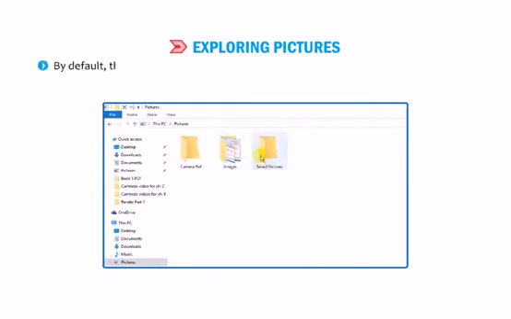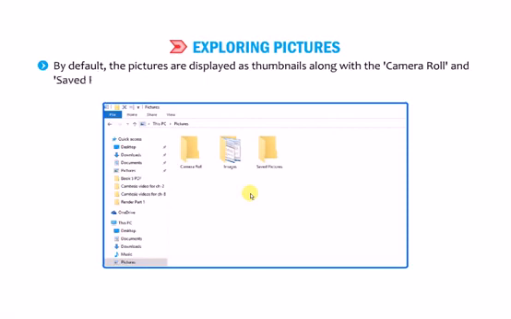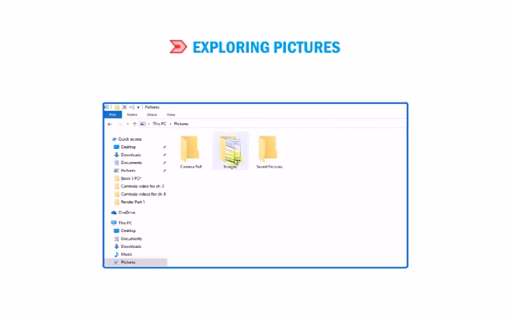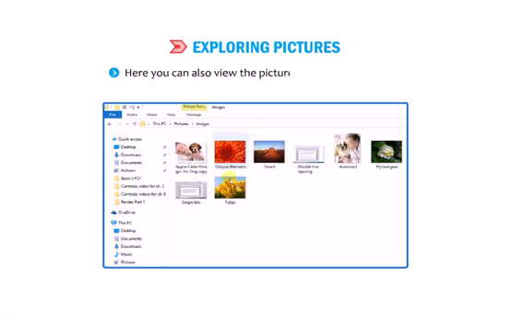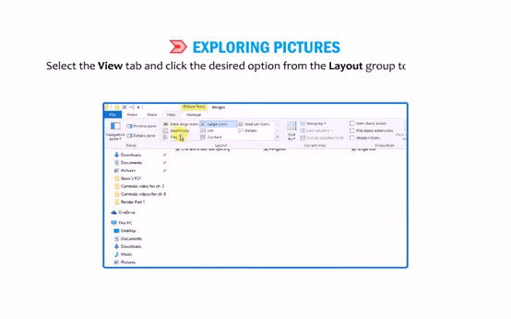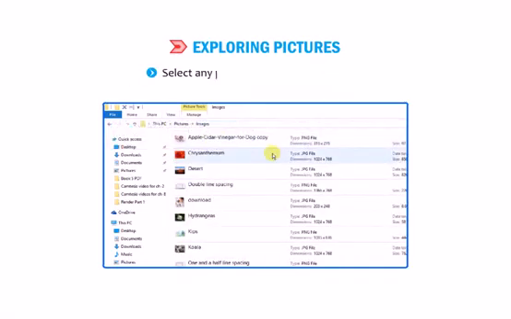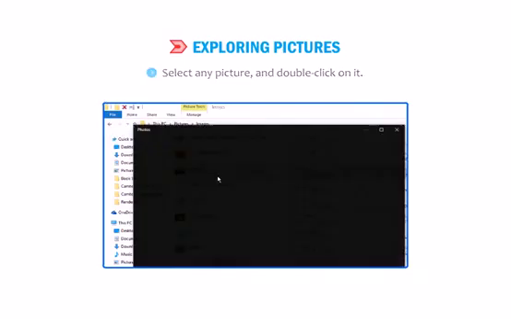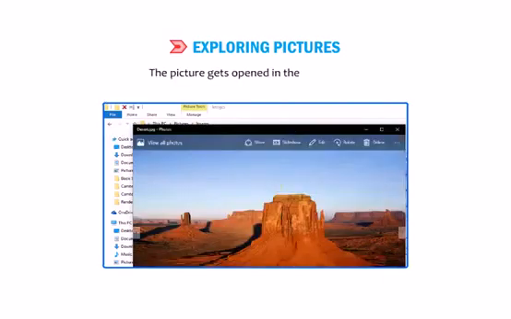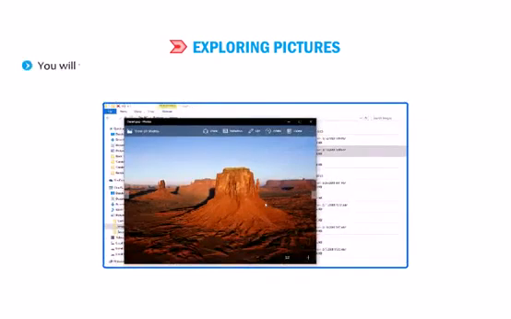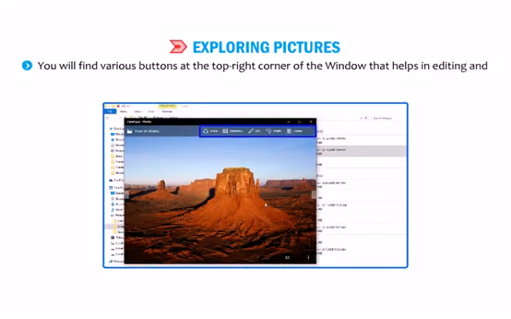By default, the pictures are displayed as thumbnails along with the camera roll and Saved Pictures folder. Here you can also view the picture icons in various sizes. Select the View tab and click the desired option from the Layout group to define the thumbnail size of the picture. Select any picture and double-click on it. The picture gets opened in the Photos tab.